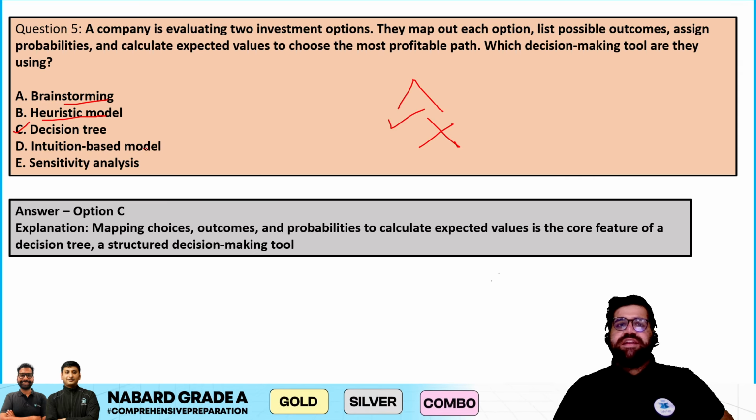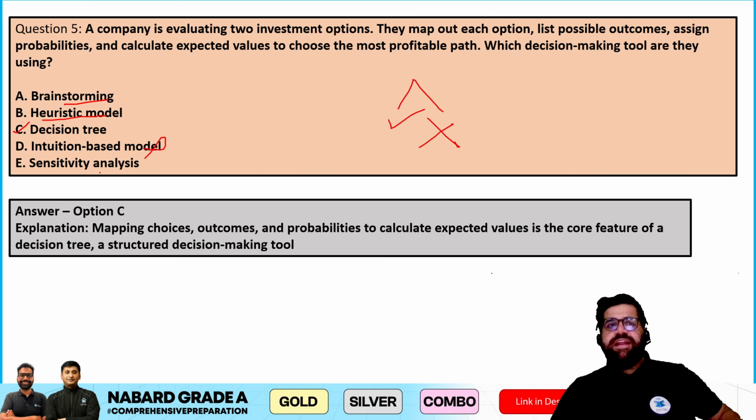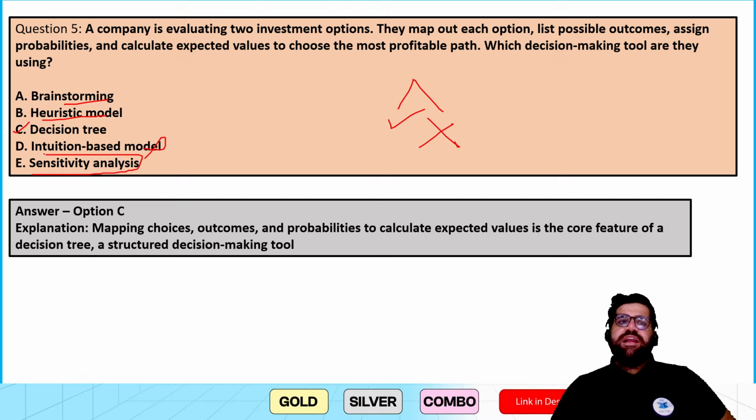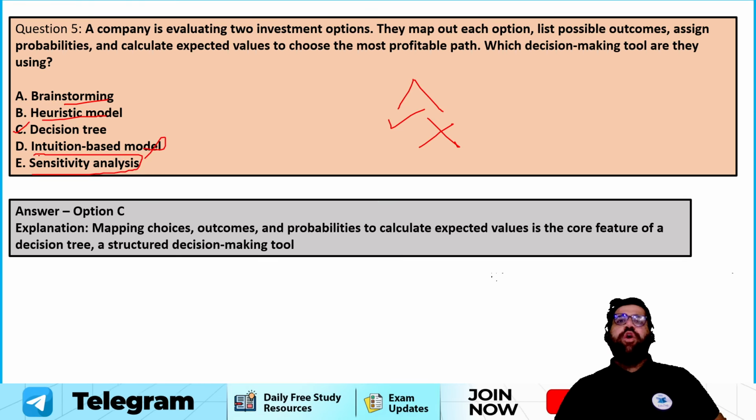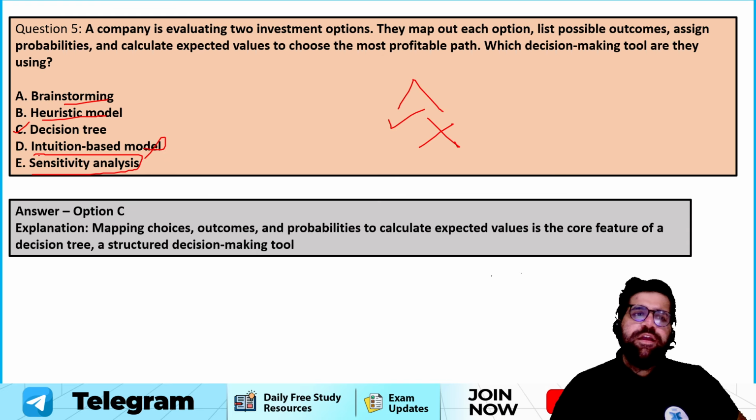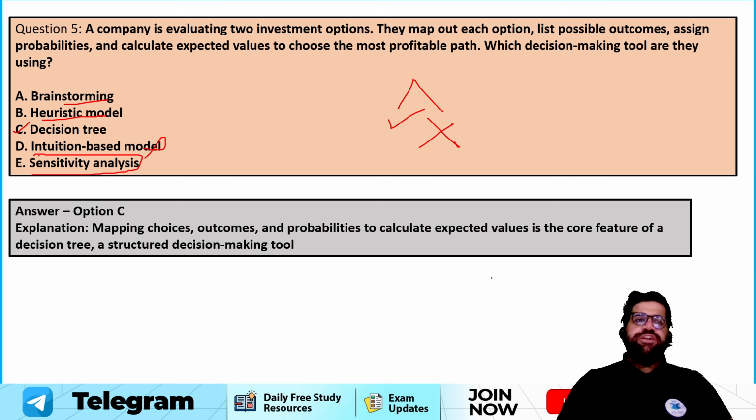Intuition based model is again not correct because intuition is gut feeling. Sensitivity analysis is like playing with the numbers. You will try to mock a situation. You will try to replicate a situation and then you will see what you can do over there. Right? So the correct answer over here will be option number C.